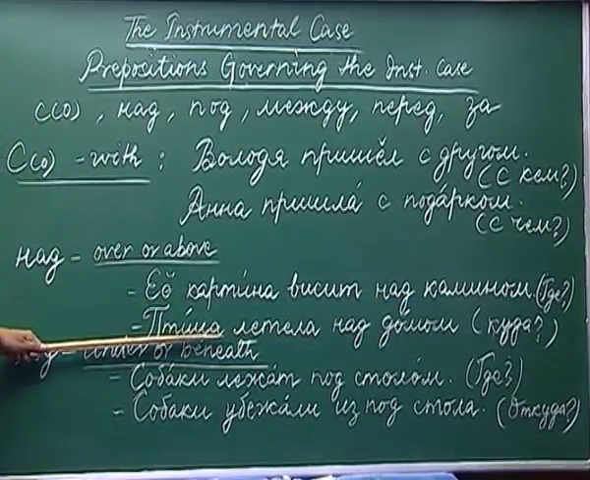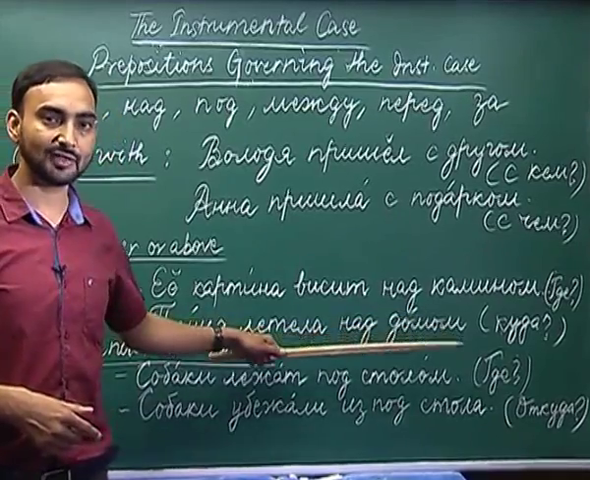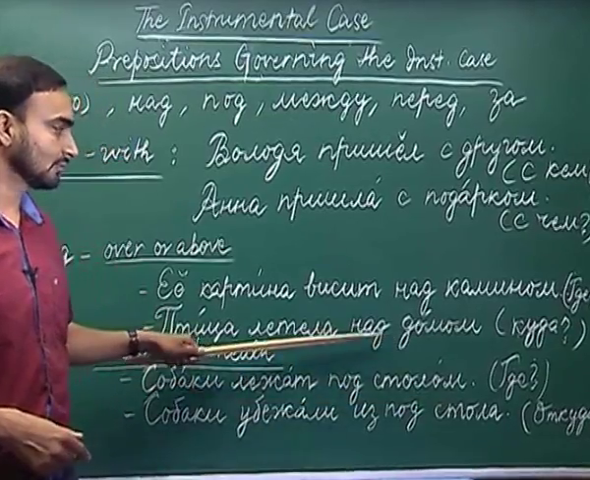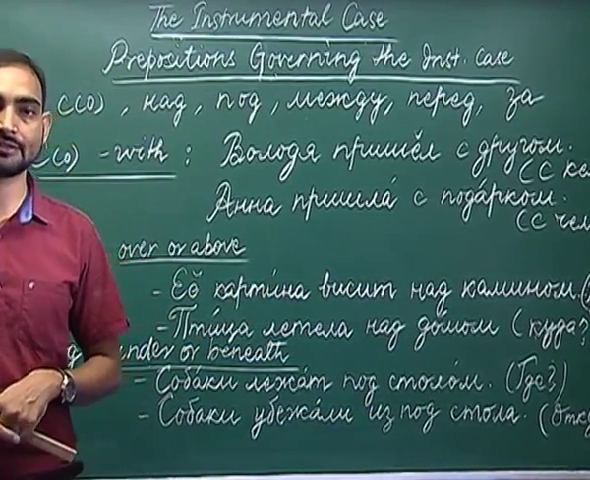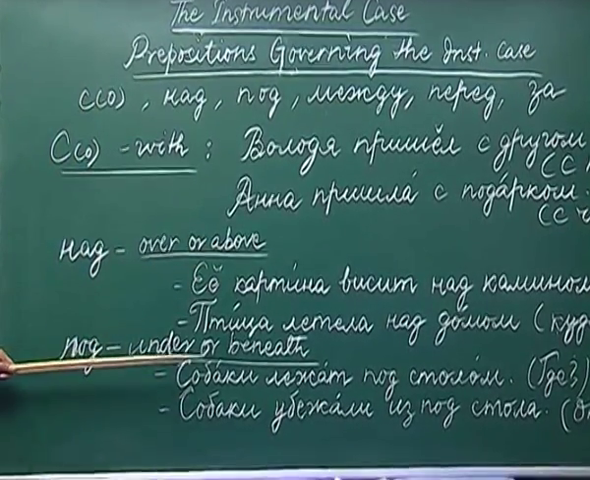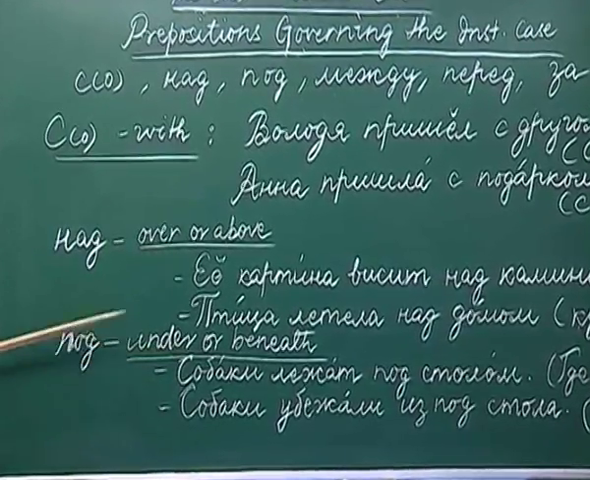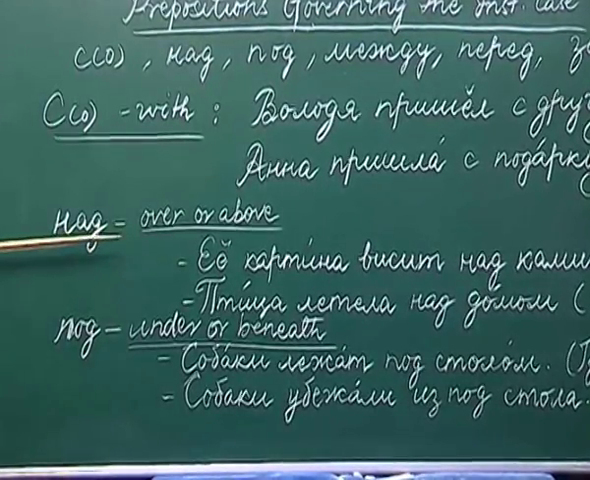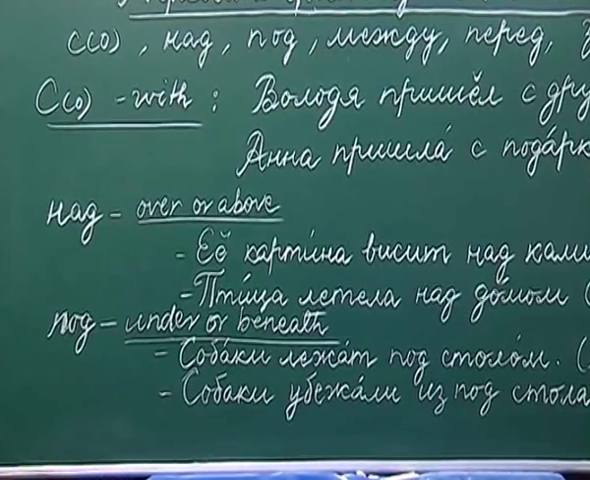As you can see, Pchitsa lichiela nad domam. Here after nad we are using the instrumental case of the noun dom, domam. So, nad also governs the instrumental case of a noun. The next preposition that governs the instrumental case of nouns is pad. Nad and pad are antonyms. So, nad means over and above and pad means under or beneath.